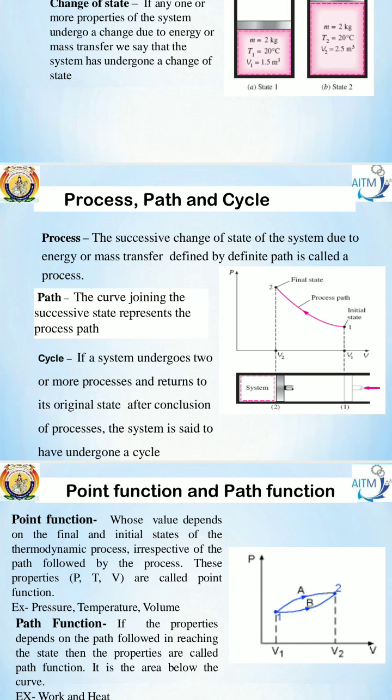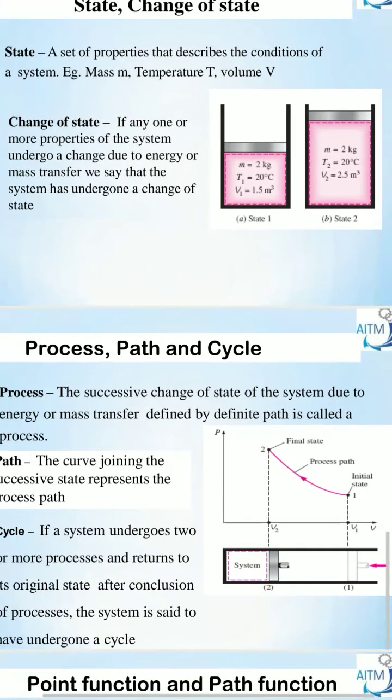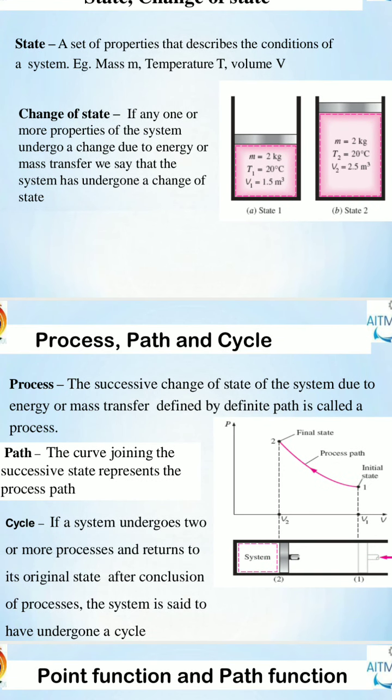Process means what? The successive change of state of the system due to energy or mass transfer, defined by a definite path. Listen here. Initially state 1 is there, state 2 is there. Here, state changes from 1 to 2. That is, volume changes, any one property changes.